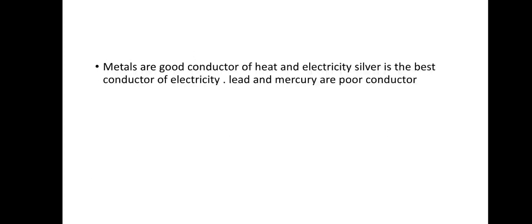Now let's see another characteristic. Metals are good conductors of heat and electricity. Silver is the best conductor of electricity, and lead and mercury are poor conductors of electricity. So why are metals good conductors of electricity? Because of the free electrons present in the metal. So these electrons conduct the electricity.